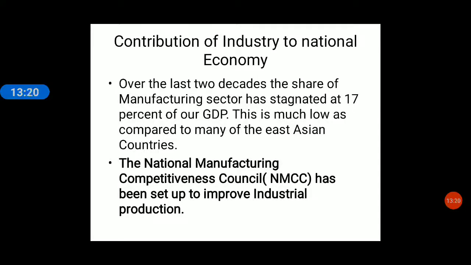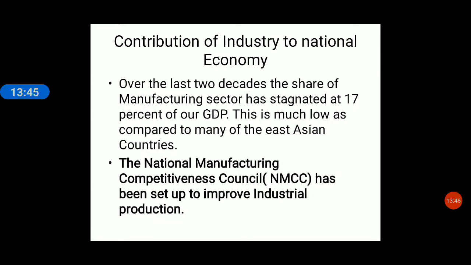Okay, to undo this, that means to improve industrial production and to help the industries make products which are as per international standards, the government of India has made an important agency. What is the name of this agency? The National Manufacturing Competitiveness Council.